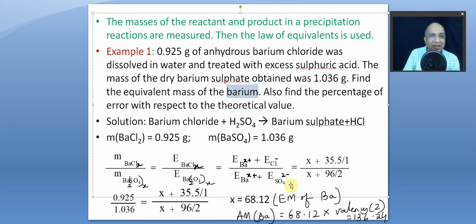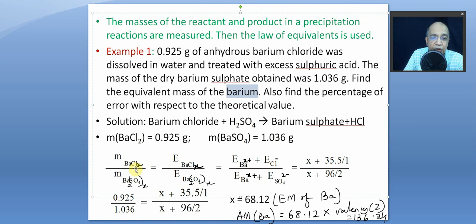Equivalent mass is the amount which will be produced or will be combined with the same number of equivalents of the other reactant. Maybe hydrogen 1 gram if it is one equivalent, oxygen 8 gram, chlorine 35.5 grams. So experimentally we are finding it out by using the law of equivalence, right? So the mass of barium chloride was 0.925, and ultimately the product barium sulfate, the dry mass, is this much.